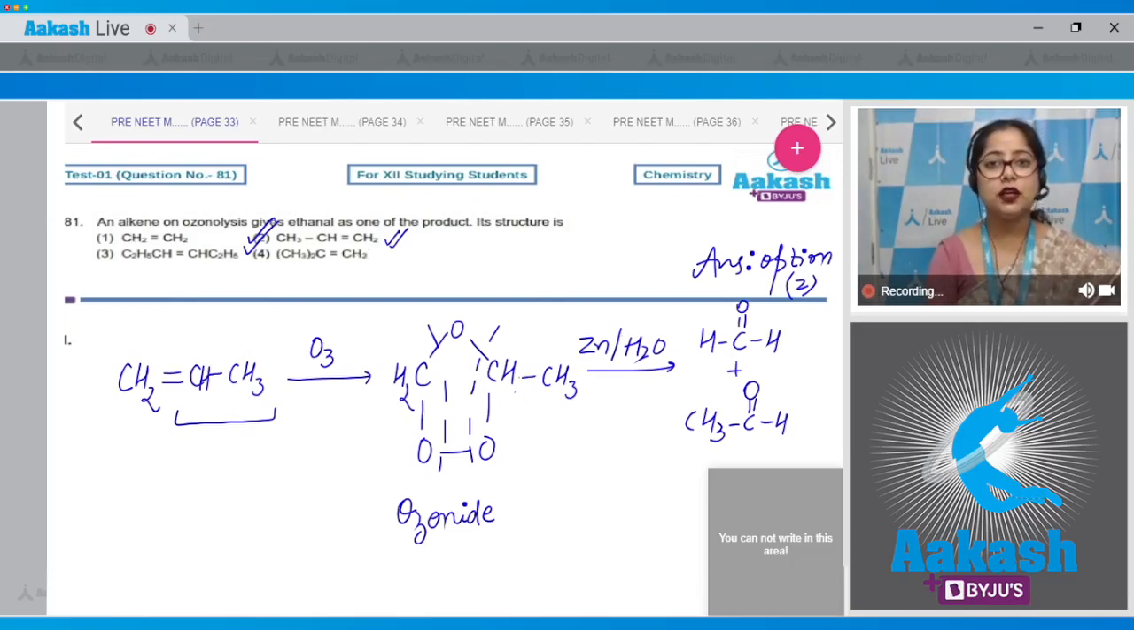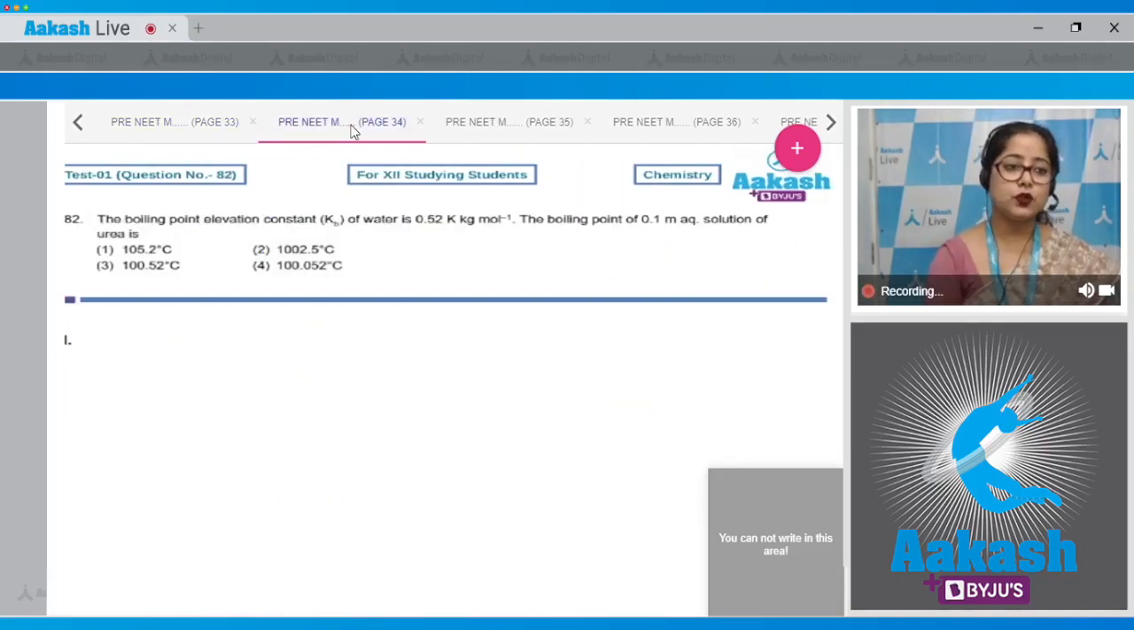I am solving the entire question here for you, but you don't have to solve it entirely. What I did is just for a better explanation. You only have to read the question, like we did. An alkene on ozonolysis gives ethanol as one of the products. When you see ethanol, something should click in your mind: the given alkene should contain the CH-CH3 group, right? The only alkene which has this group is option number 2. So mark option number 2 and move towards the next question, which is question number 82.